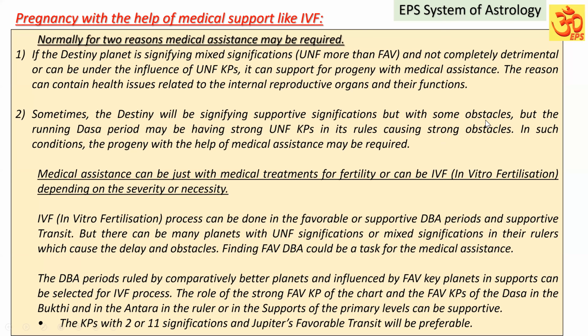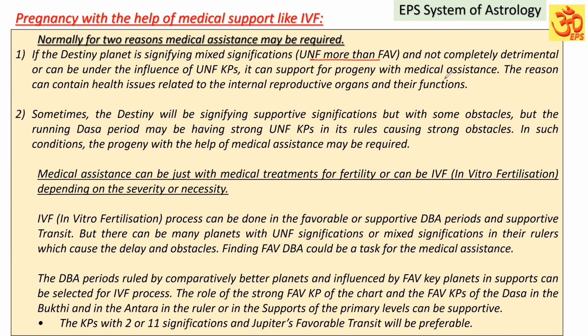Pregnancy with the help of medical support like IVF, in vitro fertilization. Normally, medical assistance is required for 2 reasons. One is if the destiny planet is signifying mixed significations, unfavorable more than favorable, and not completely detrimental, or can be under the influence of unfavorable key planets, it can support progeny with medical assistance.